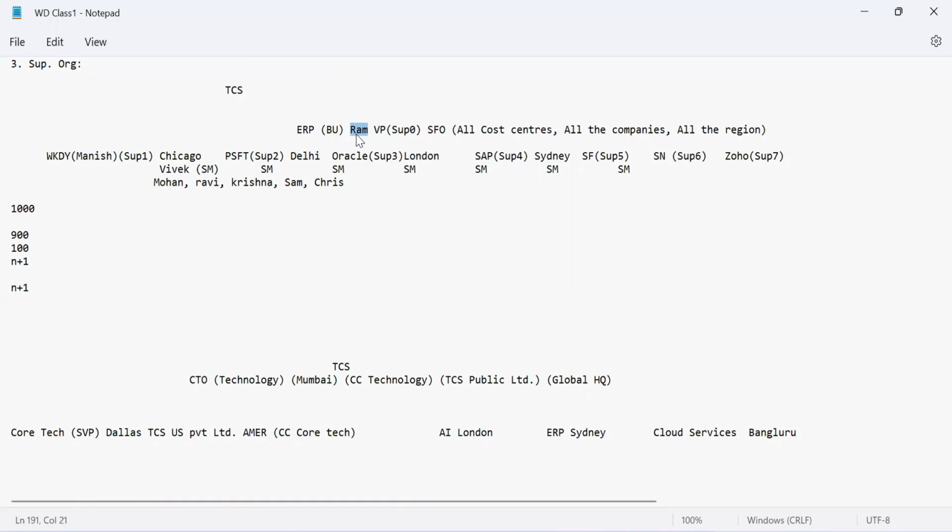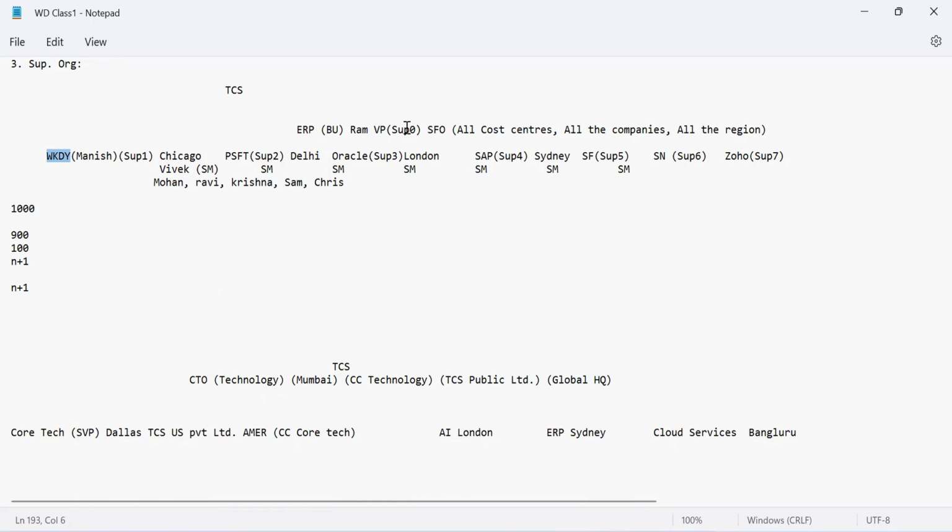This name you will not be able to put initially. It will come gradually. But first we will create the department. Within the department, we will have to align the location. Let's say SFO is my location, San Francisco. And then you have the cost centers, companies, region, right? Then you will see this particular department is headed by Manish, which is Workday.